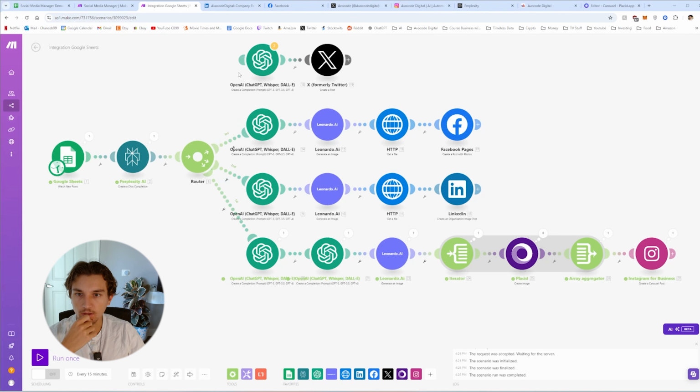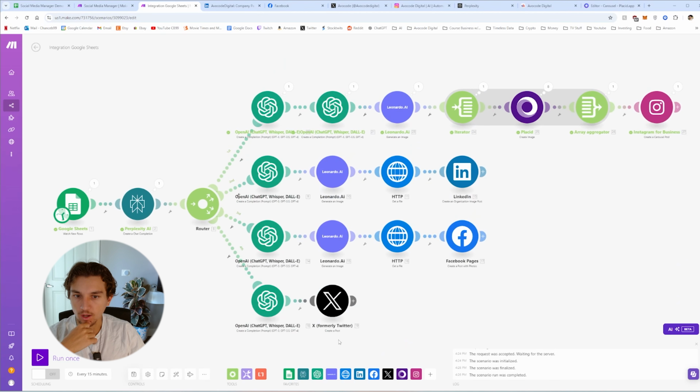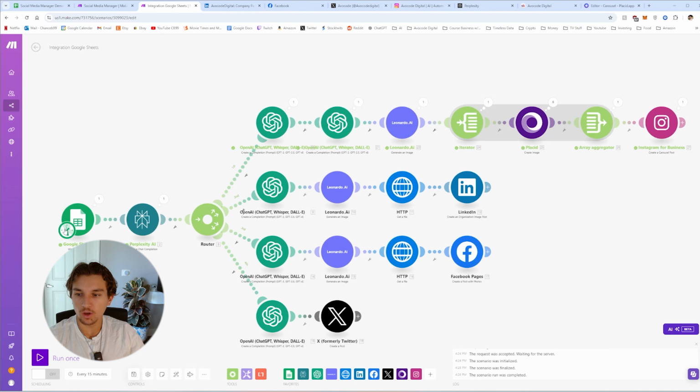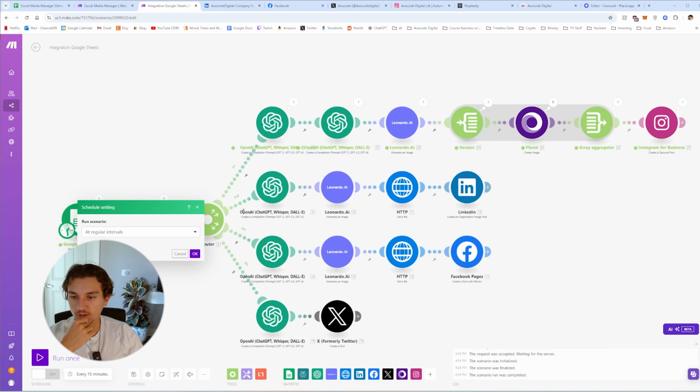Okay, let's link these as well. Auto line, save this. Okay, and that is your social media manager. Once you supply a new row, new news article, and you turn this on, it will go to all of these ChatGPT models and run through the entire workflow for you whenever you want. You can also change the scheduling.